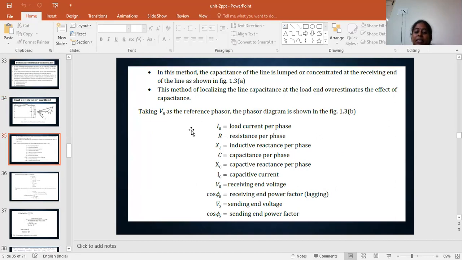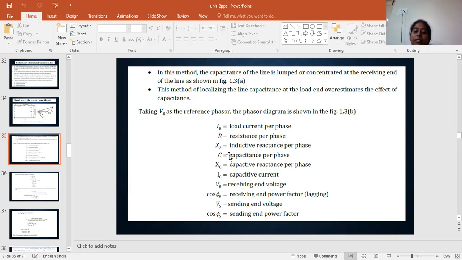Here VR is the reference vector and IR is the load current per phase, R is the resistance, XL is the inductive reactance, C is the capacitance, XC is the capacitive reactance, IC is the capacitive current, and VR is the receiving end voltage. We know that IR is nothing but the load current. These values should be noted down here.